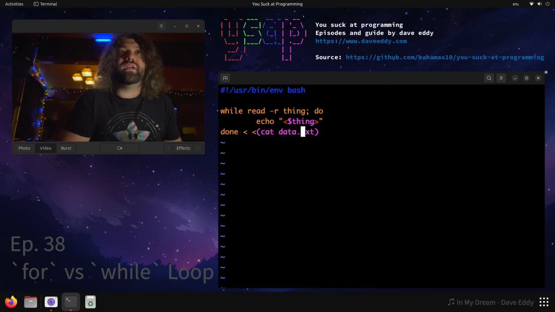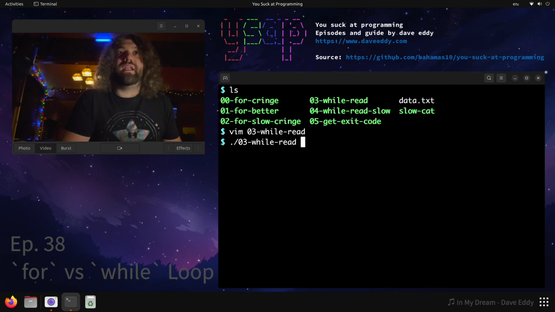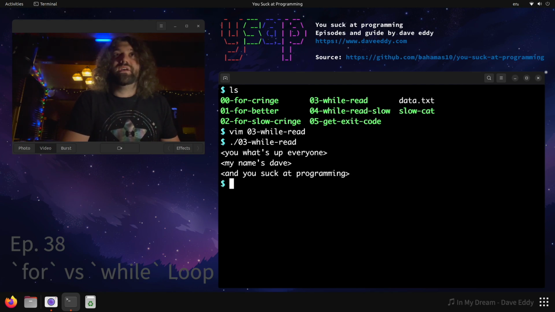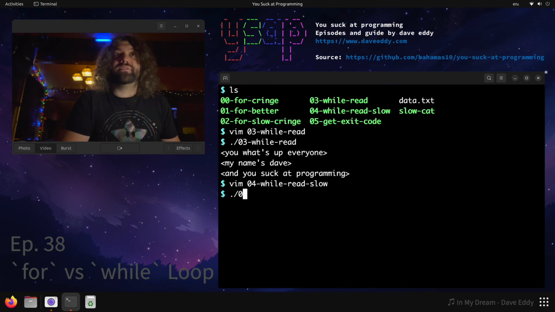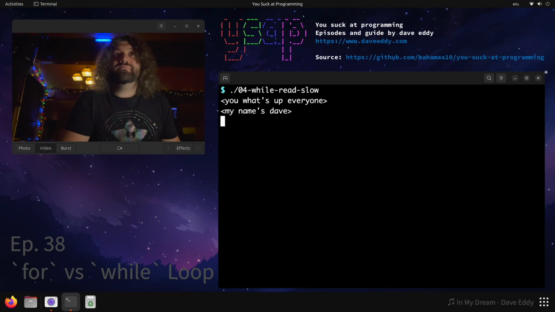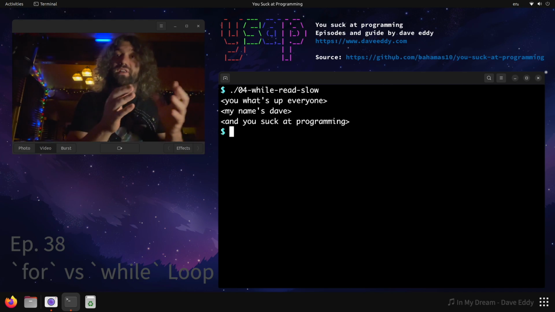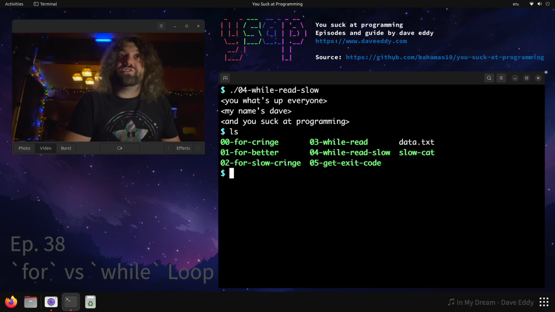So we can read the data here, we can process it, and it's super easy and it works and it's great. The nice thing is if we were to rewrite that to, instead of calling cat, call slowcat, let's take a look at what happens. When we run it, it processes it line by line in real time. It doesn't have to load it all in the memory. It doesn't have to buffer it first. It can stream that data.